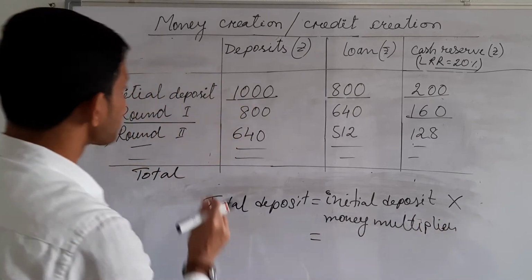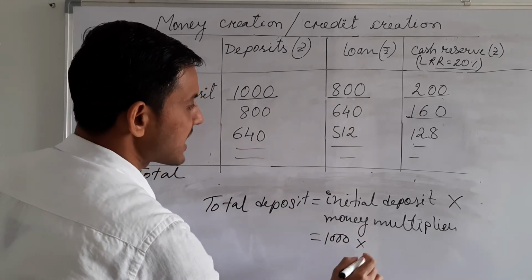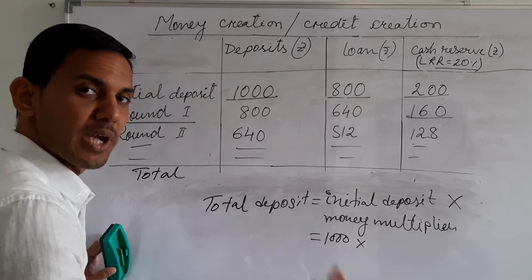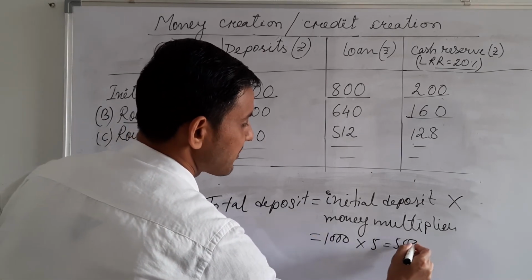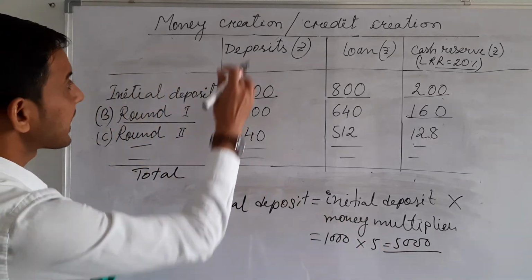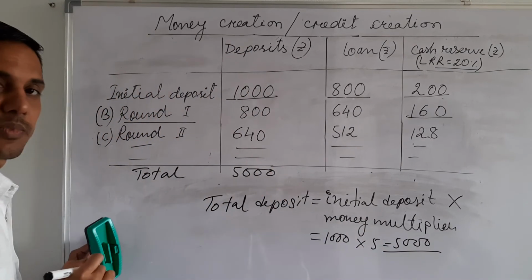The initial deposit we assumed is 1000, and the money multiplier we calculated is 5, so it is 5000. So total deposit is 5000.